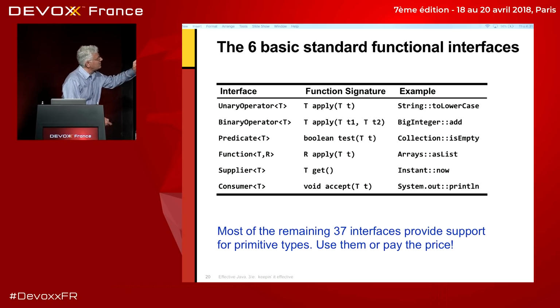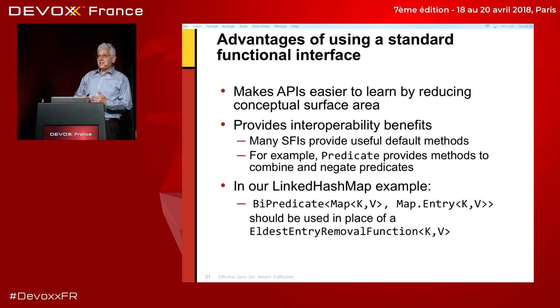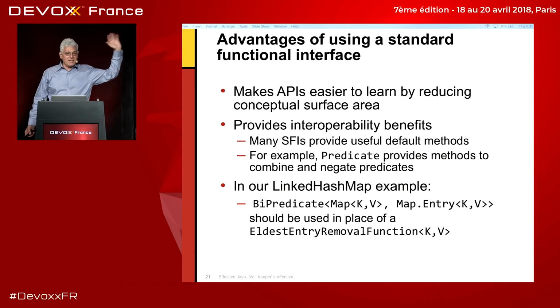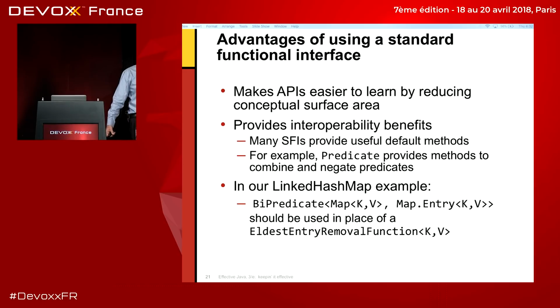All right, so the advantages of using the standard functional interfaces instead of rolling your own, as we did in the example on the first slide with the eldest entry removal function, are that you're using a standard interface that everyone already knows, so you reduce the conceptual surface area of your API. In order to learn to use this new API, you don't have to learn all of its little functional interfaces. You just use the functional interfaces that everyone already knows and perhaps loves. Also, you get interoperability benefits because you're using the same interfaces that other people are using. So if you want a predicate on input, well, there are lots of libraries of predicates. You can use pre-existing predicates.